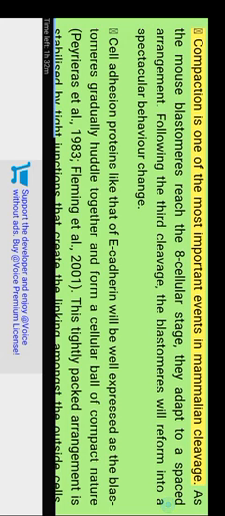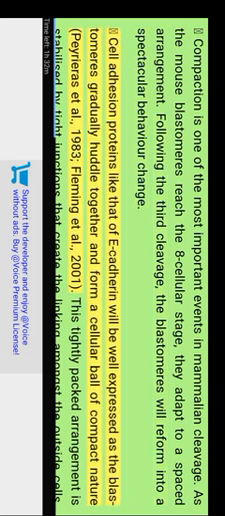Compaction is one of the most important events in mammalian cleavage. As the mouse blastomeres reach the 8-cell stage, they adopt a spaced arrangement. Following the third cleavage, the blastomeres undergo a spectacular behavior change. Cell adhesion proteins like E-cadherin are strongly expressed as the blastomeres gradually huddle together and form a compact cellular ball (Carrieres et al. 1983; Fleming et al. 2001).